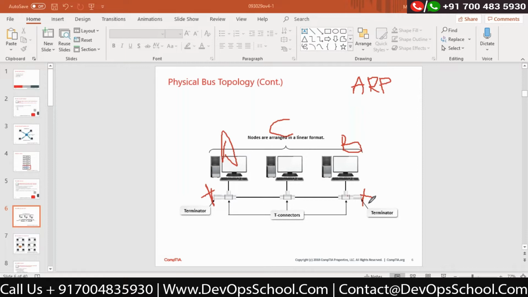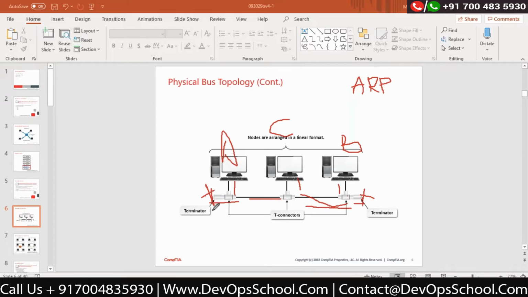Broadcasting means it will send to anyone. So it sends, it sends, it sends, then it will start flowing in this entire wire. Correct? This ARP signal would be available in this wire, and if I don't have a terminator over here, what will happen? That broadcasting will go here, the broadcasting will come from here as well, it will also go here. If I don't have a terminator, what will happen? That signal will once again bounce back and come back here.